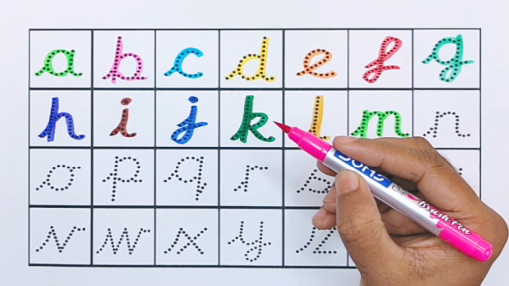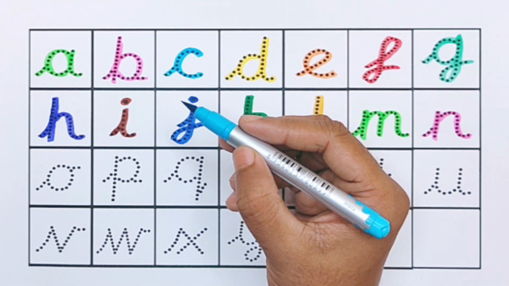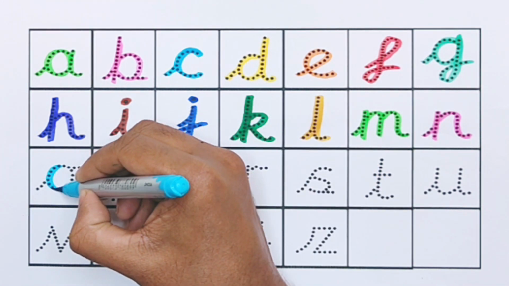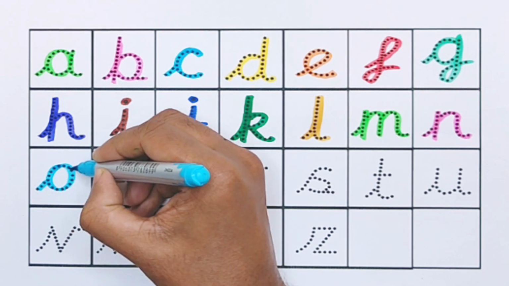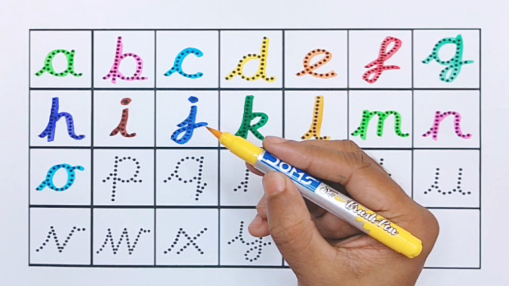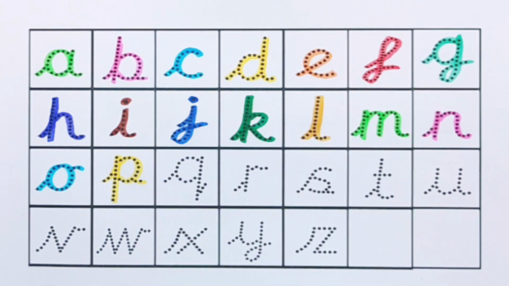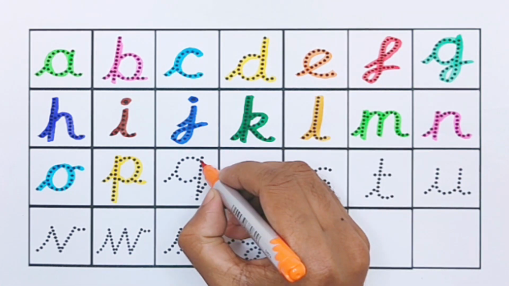Pink color. N for noodles. Sky blue color. O for onion. Yellow color. P for pineapple. Orange color.